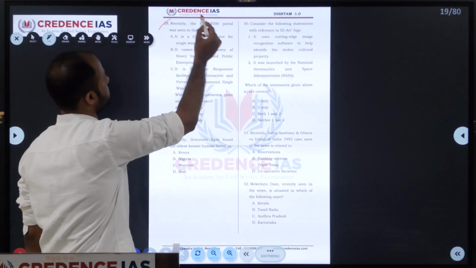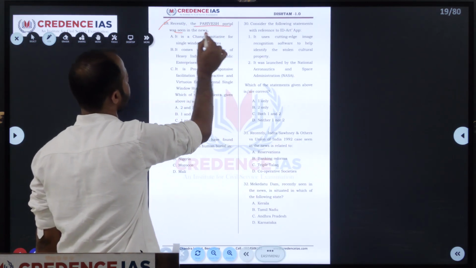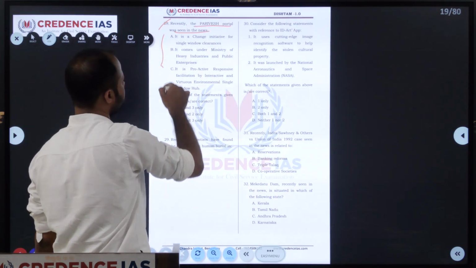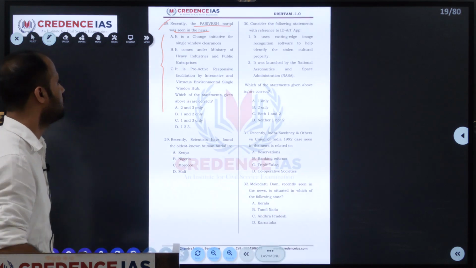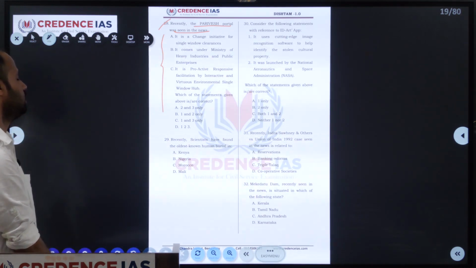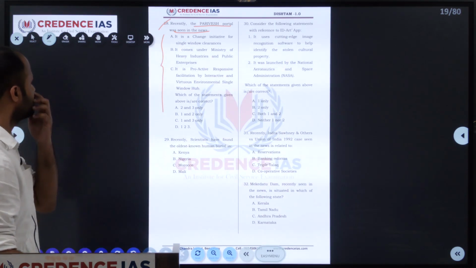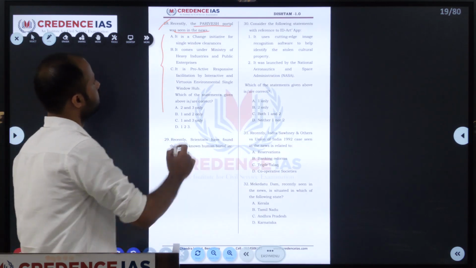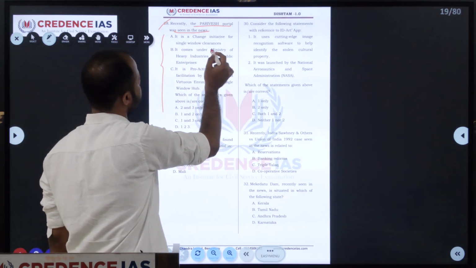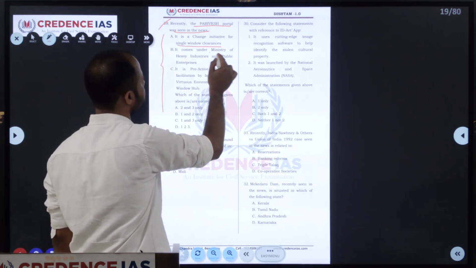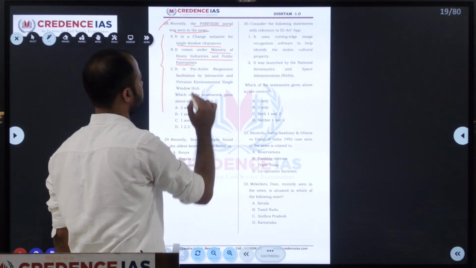Next is the 28th. Parivesh portal was seen in the news. They gave three statements and asked us to select the correct one. So recently the Parivesh portal was seen in the news, and it is given as a change initiative for single window clearance. It comes under the Ministry of Heavy Industry and Public Enterprises.